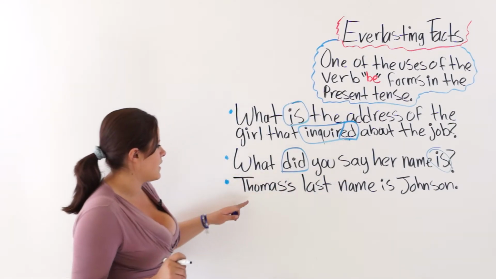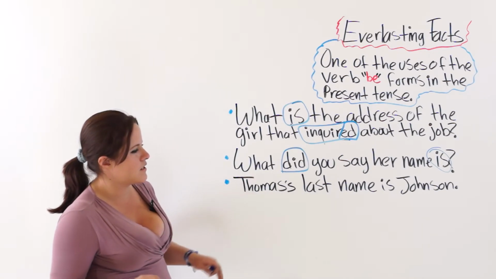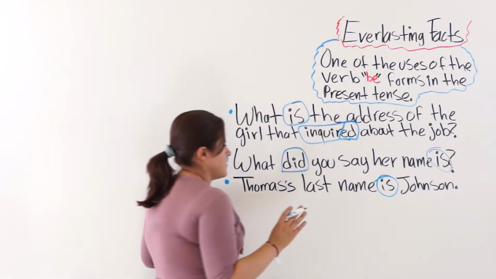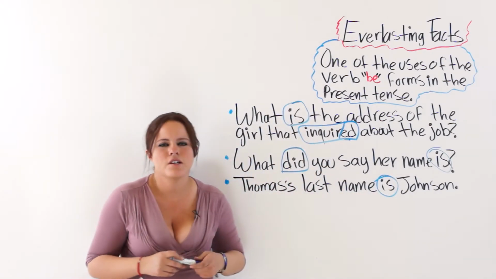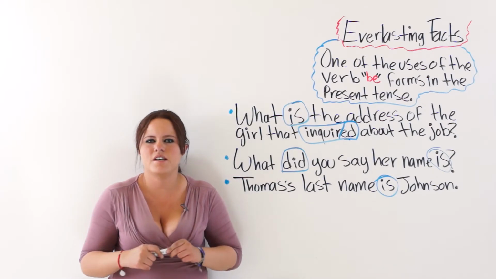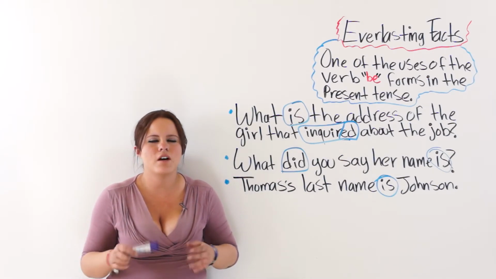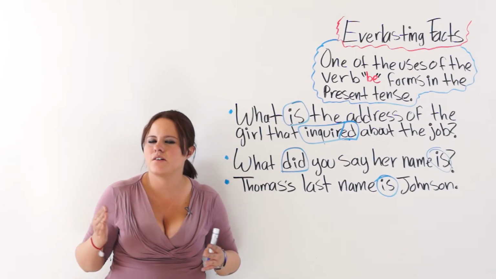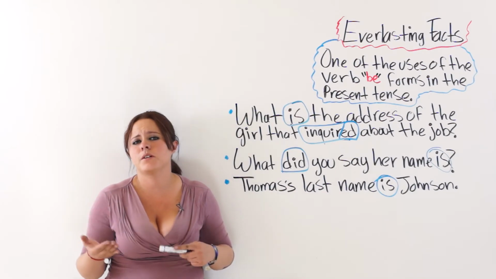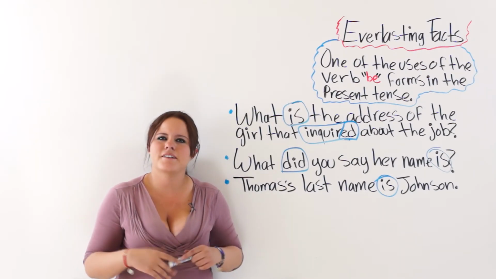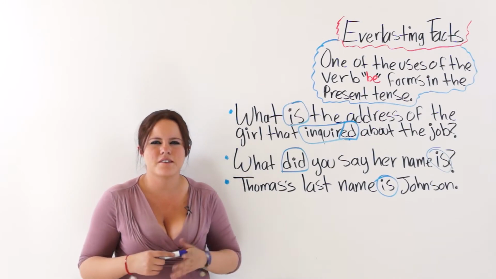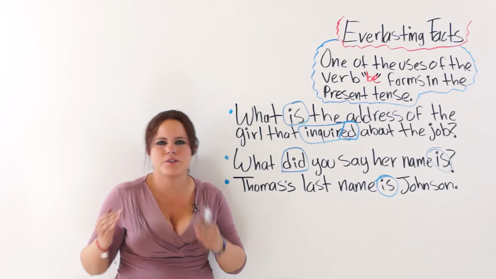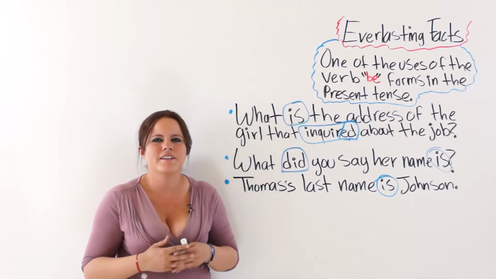Alright? And the last one says, Thomas's last name is Johnson. Thomas's last name is Johnson. You cannot say Thomas's last name was Johnson. Is and always will be. That is why we are talking about everlasting facts. Facts that were, are, and always will be the same. Alright? Next, I will give you some practice examples and sentences so that you can help me out or help me fill in some blanks or figure out which sentence goes with what.